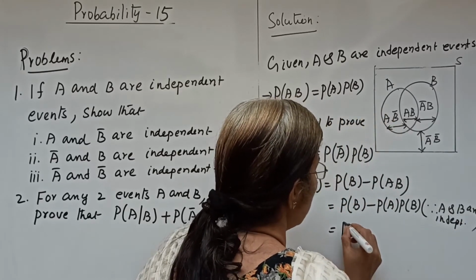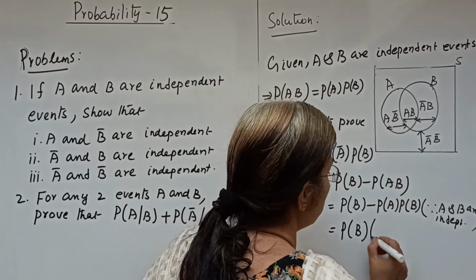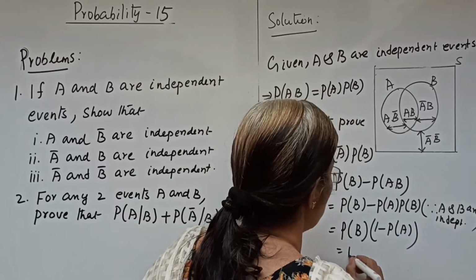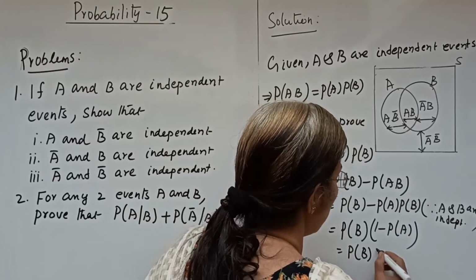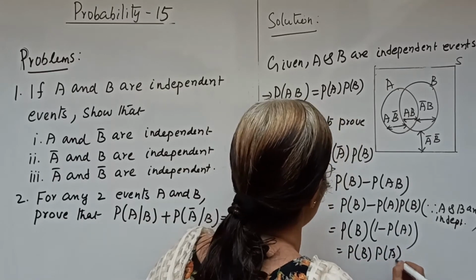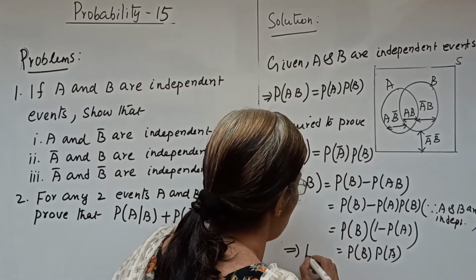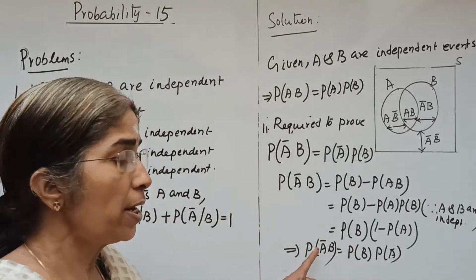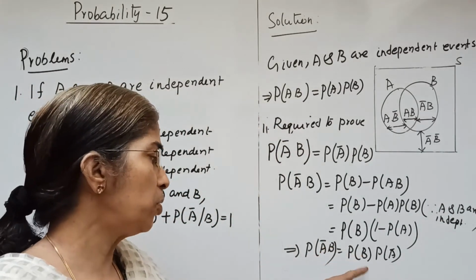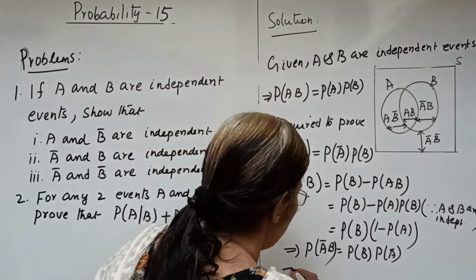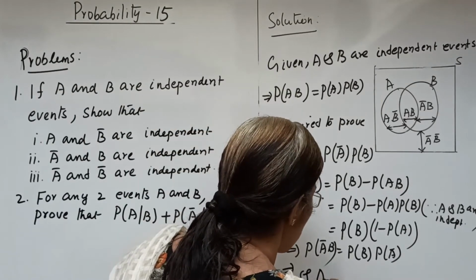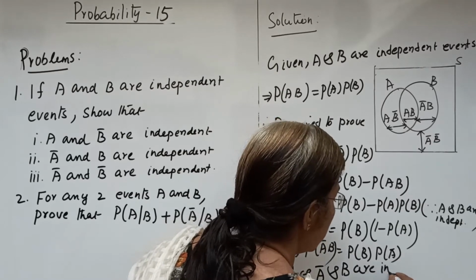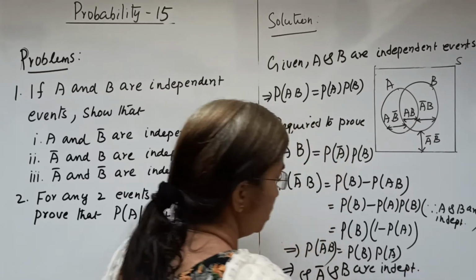We can take P of B outside, into 1 minus P of A, that is equal to P of B into P of A bar. This is the probability of A bar intersection B equal to P of B into P of A bar, which implies A bar and B are independent.